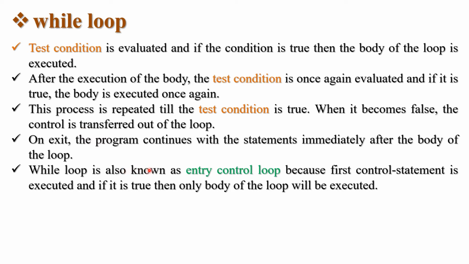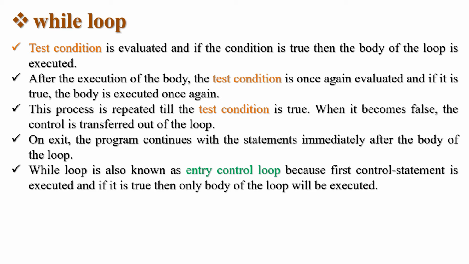So while loop is also known as entry control loop because first the control statement is executed, and if it is true, then and only then the body of the loop will be executed. Why is it known as entry control loop? Because before entering the body, it will check the condition.